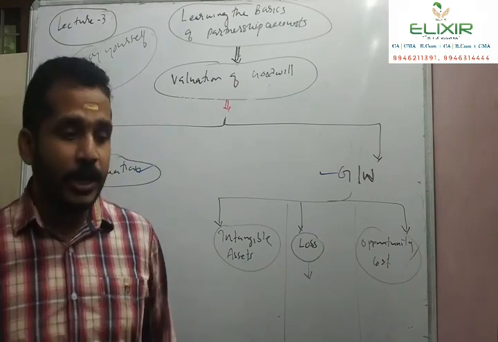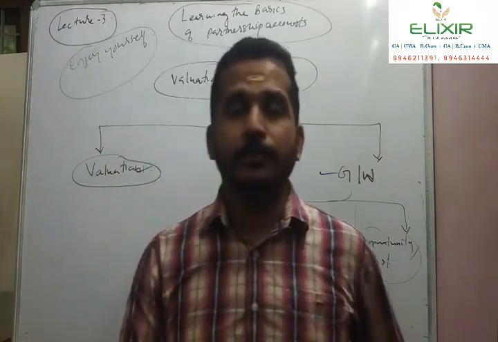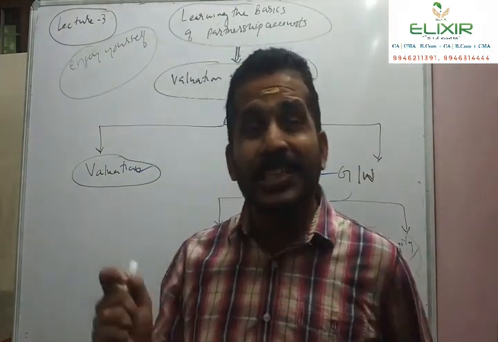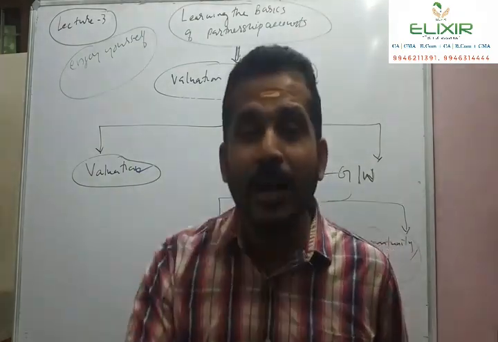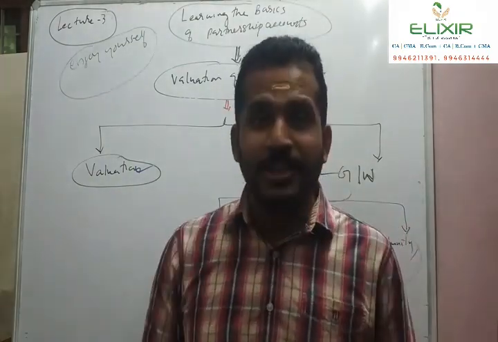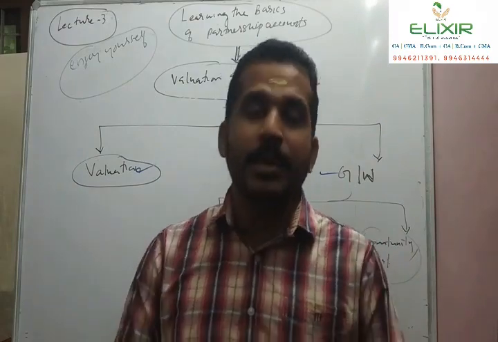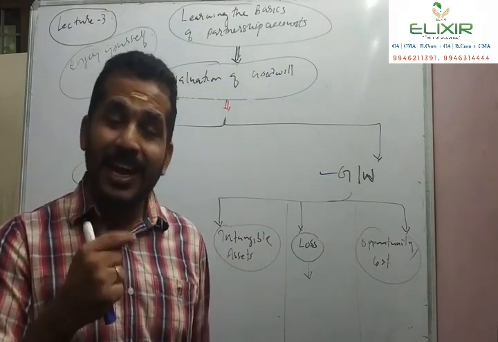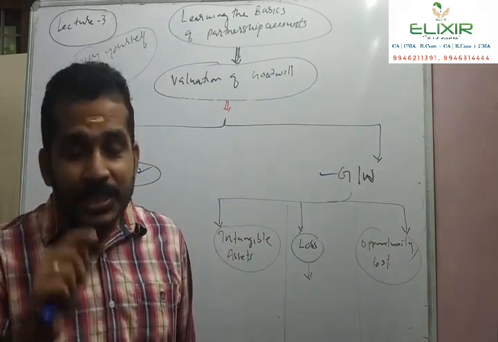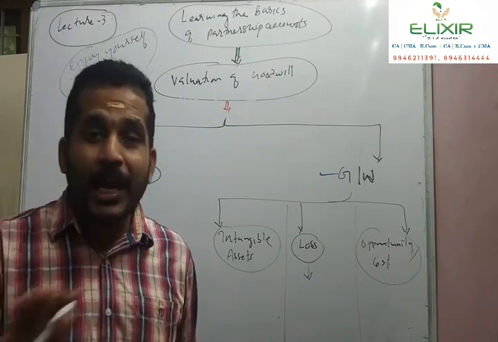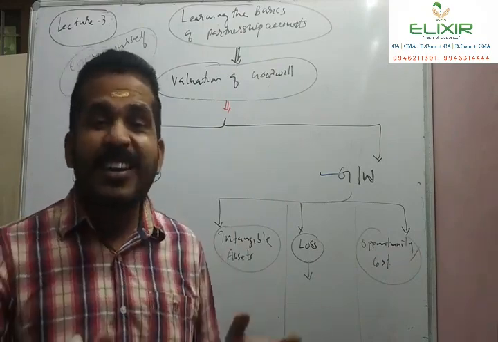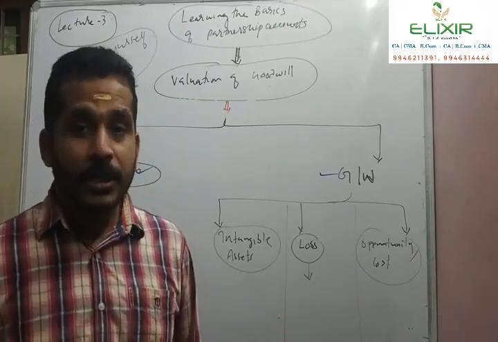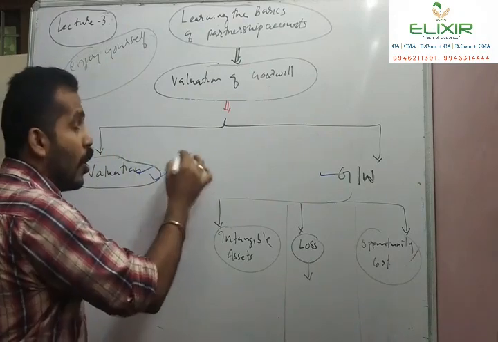On the other hand, if you go for the purchase of a second-hand car, there will not be any listed price. The seller has to derive the value. He has to assign a value to the second-hand car based on certain conditions, the engine condition, the kilometers run, and so on. So in the second case, the seller has to compute, derive, and assign a value to the item. This means that in valuation there may not be a readily available price. We have to derive the value in monetary terms. This is called valuation.